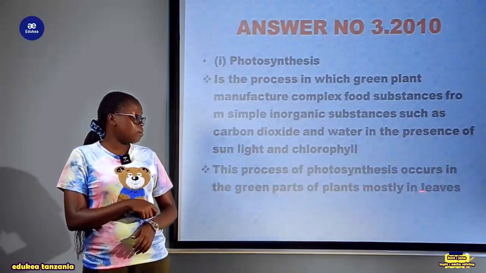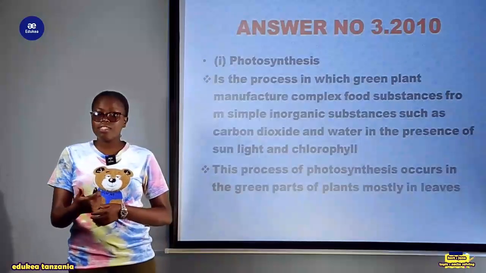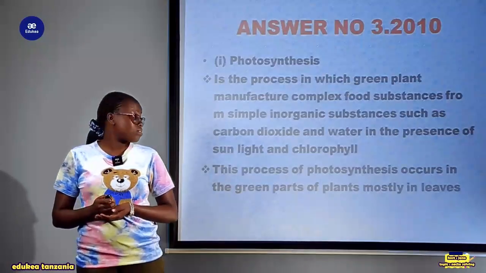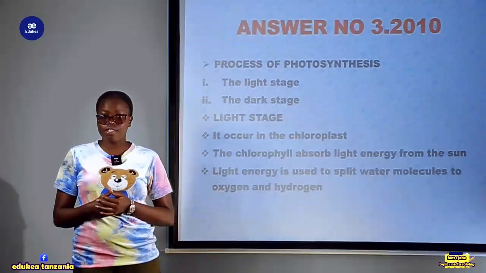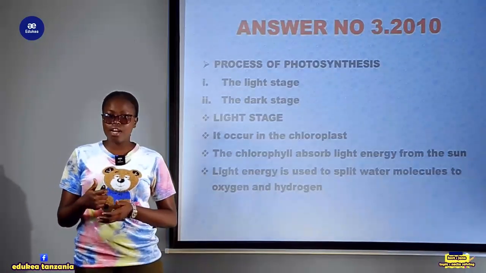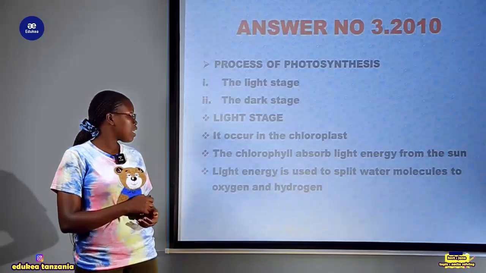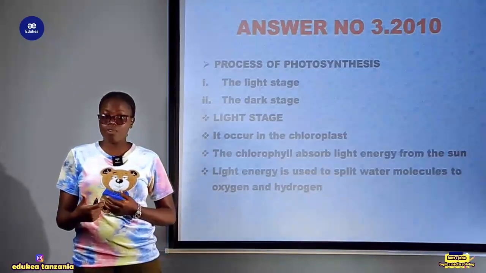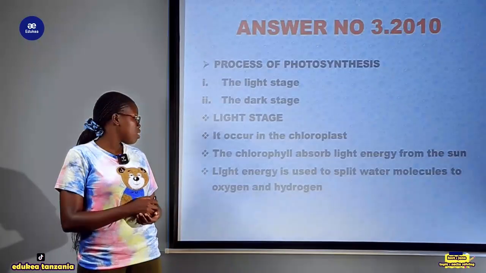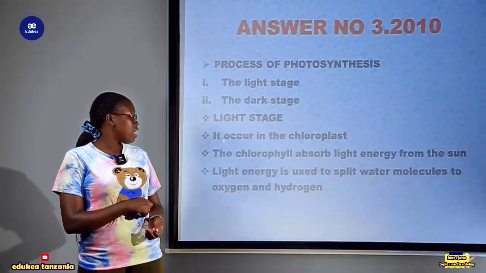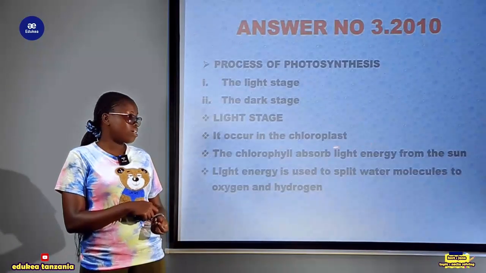occurs in the green part of the plant and mostly in the leaf, where there is a high concentration of chloroplast. The process of photosynthesis takes place in two phases. There is the light phase as well as the dark phase. Once we talk about the light phase, it means that photosynthesis takes place in the presence of sunlight. So, this light phase tends to occur in the chloroplast.